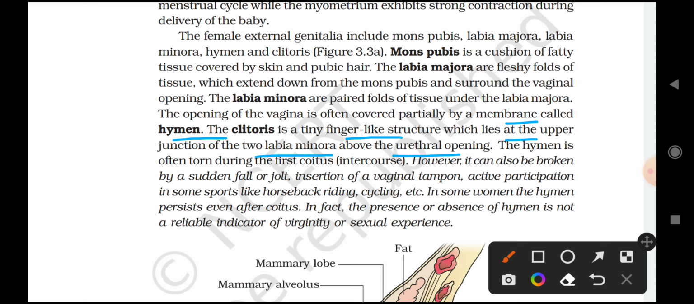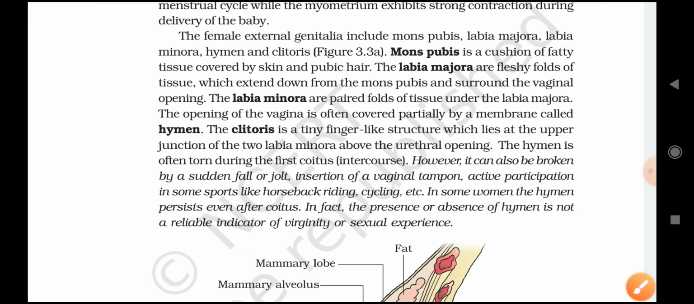The clitoris is a tiny finger-like structure which lies at the upper junction of the 2 labia minora above the urethral opening. The hymen is often torn during the first coitus. However, it can also be broken by a sudden fall or jolt, insertion of a vaginal tampon, or active participation in some sports like horseback riding, cycling, etc. In some women, the hymen persists even after coitus. In fact, the presence or absence of hymen is not a reliable indicator of virginity or sexual experience.